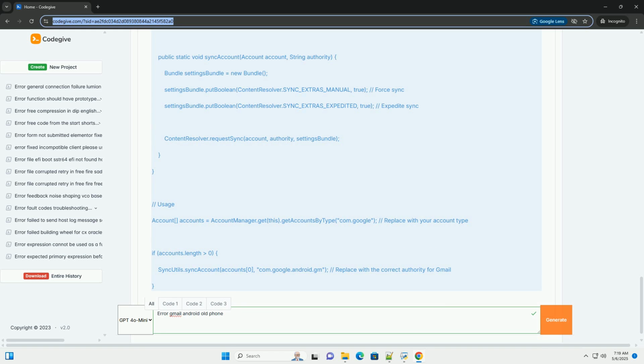The authority com.google.android.gm is specific to Gmail but may vary based on Android version. Error handling. Add proper error handling, try-catch blocks, to your code to catch exceptions and gracefully handle errors. Background tasks. Perform network operations, like checking connectivity or syncing, in background threads, for example using AsyncTask or IntentService, to avoid blocking the main UI thread.